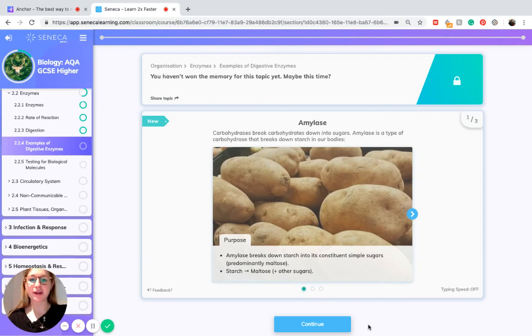This is Libby, and I'm going to be talking about examples of digestive enzymes. So I'm going to begin with amylase. Amylase is a type of carbohydrase that breaks down carbohydrates into sugars, including starch in our bodies. So the purpose of amylase is to break down starch into its constituent simple sugars, which is predominantly maltose.